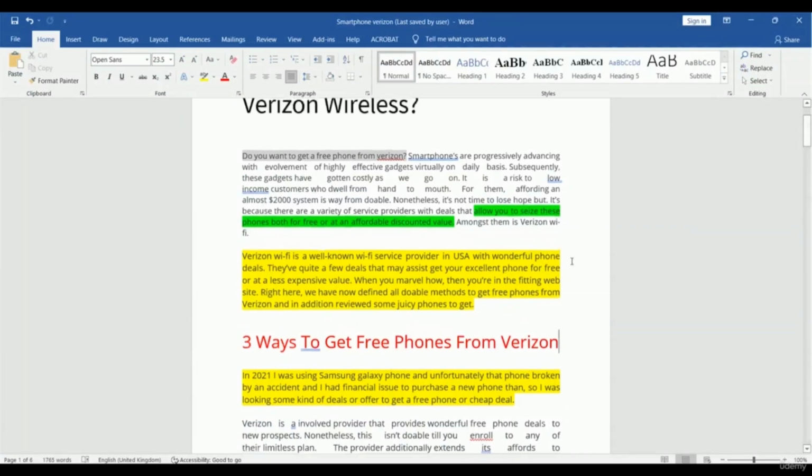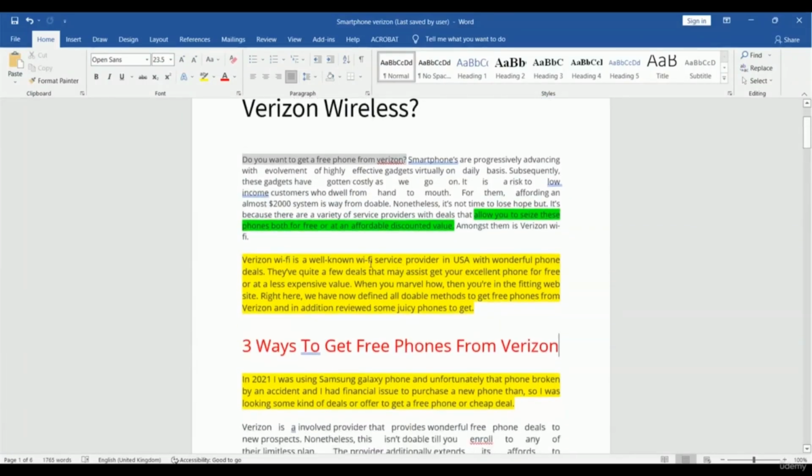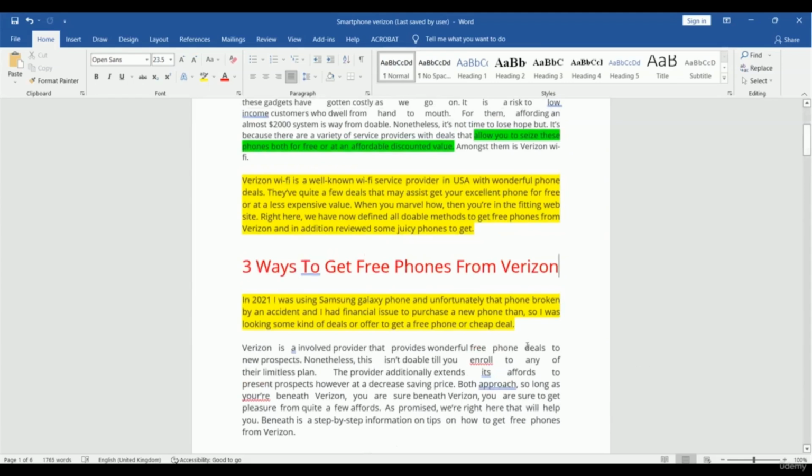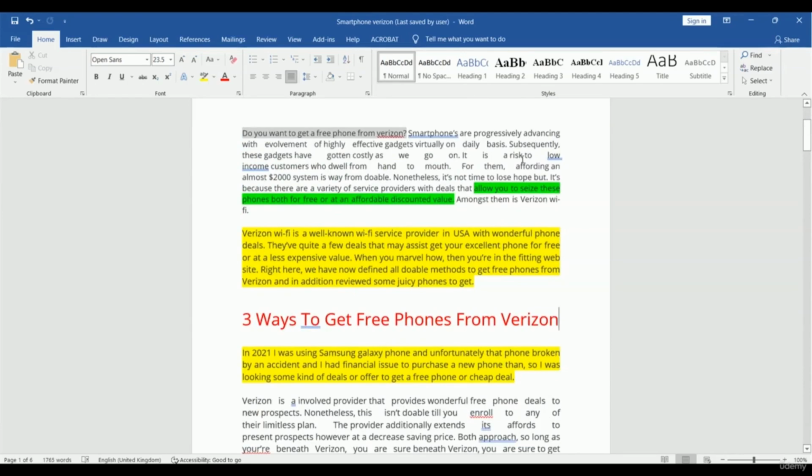So you can take a look. Here is a paragraph, here is a paragraph, here is a paragraph, and it's mentioned to keep 5 to 7 lines maximum for your paragraph. So you can count 1 2 3 4 5 6 7. Here 1 2 3 4 5 6 7, and here 1 2 3 4 5. So this is the ideal number of lines for creating a paragraph.